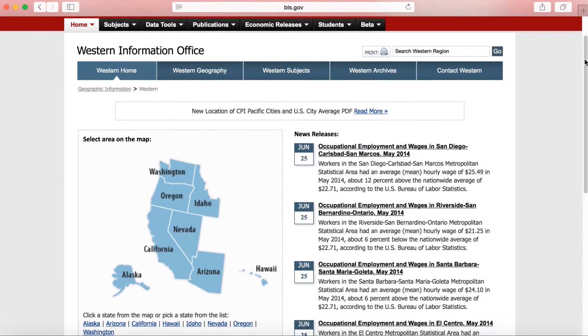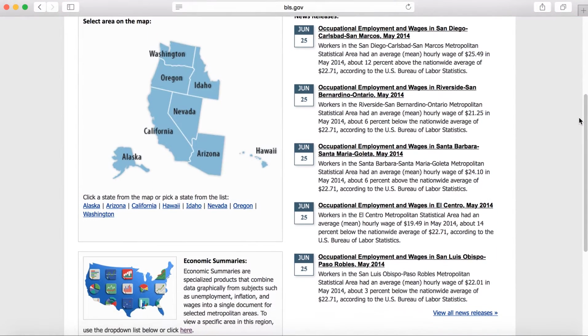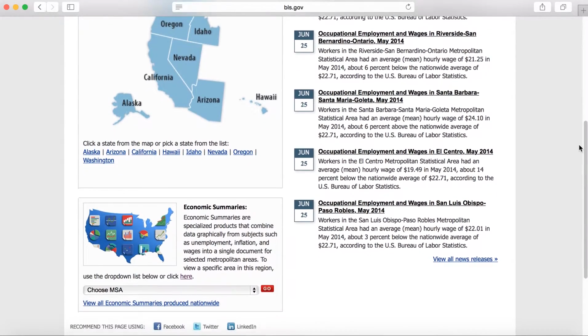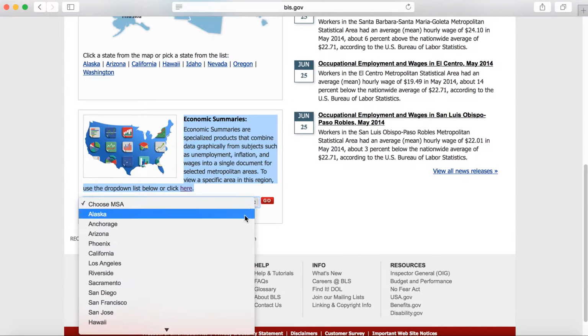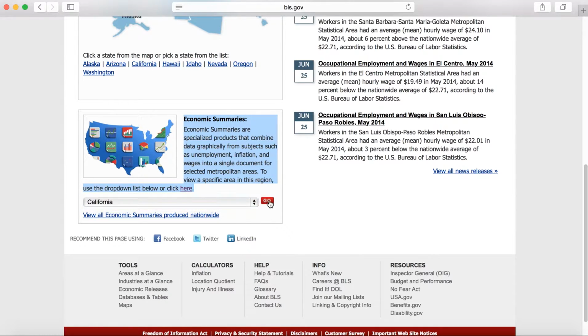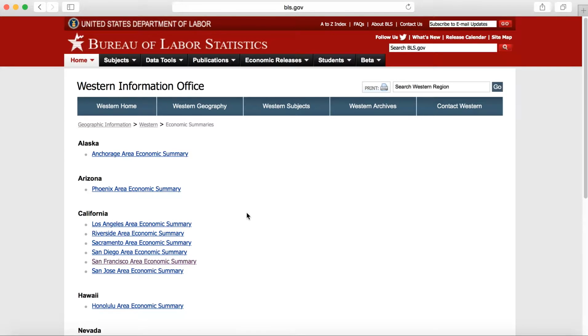First they go over where the West is and which states are included: Washington, Idaho, Oregon, Nevada, Alaska, California, Arizona, and Hawaii. Now, if you come down here, we're looking over here where it says economic summaries. If you choose California, it's going to break it down by different regions in California. Oh, actually, try clicking here. For some reason, that link wasn't working.